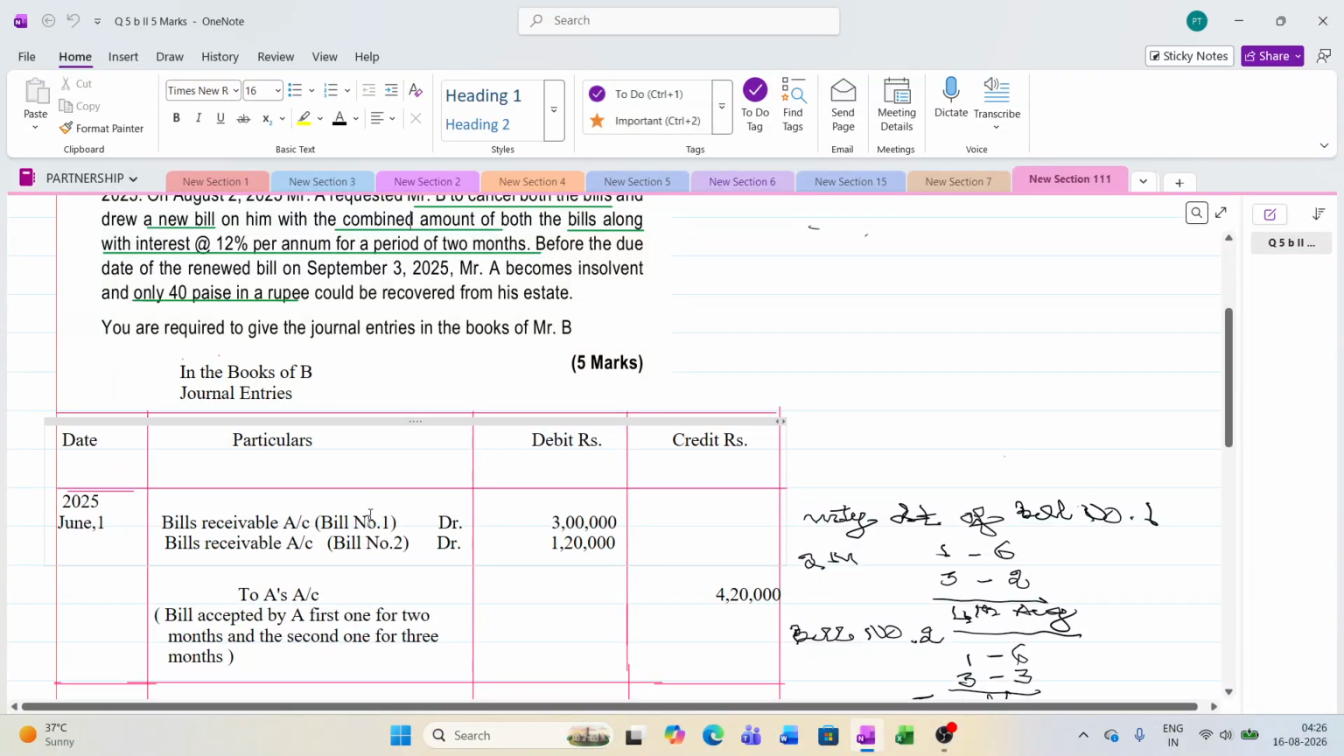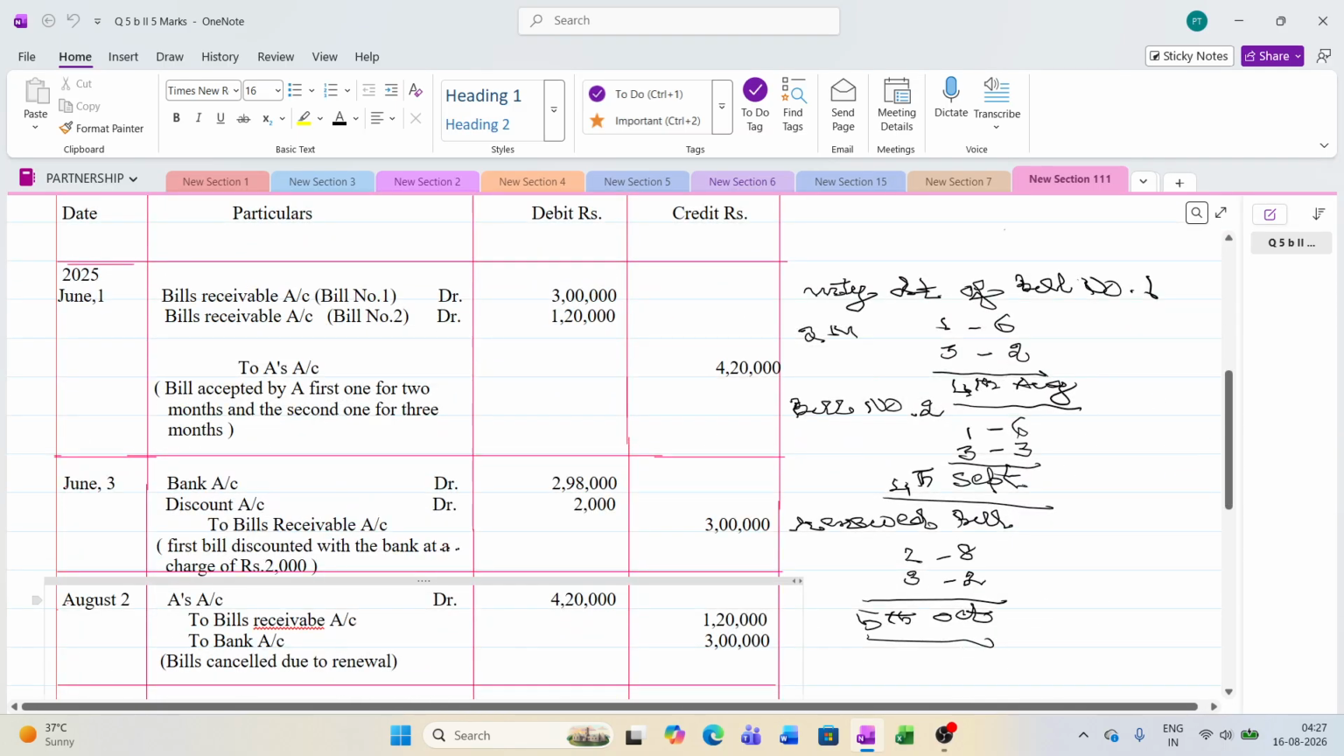So now, bills receivable. Make it like this only. Otherwise, if you make a combined entry, bills receivable account debit for like 20,000, ICAI may not give marks. Sometimes we see in the analysis, they don't give marks for such entries. Though the entry is correct, they'll say that no, it is a separate bill. So you make a separate entry. Bills receivable account debit, and again bill number 2, bills receivable account to A's account, bill accepted by A. Write the narration also properly, one for 2 months and the second one for 3 months.